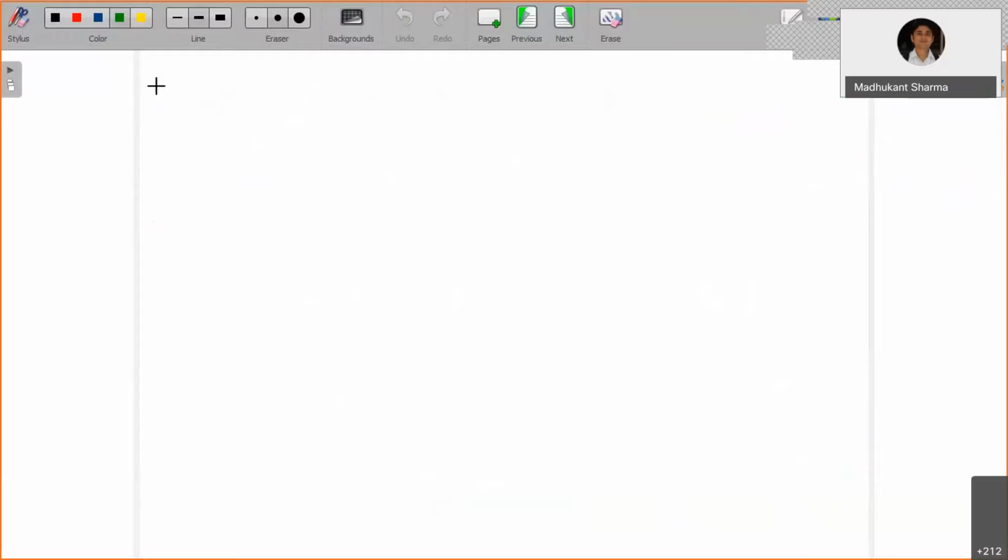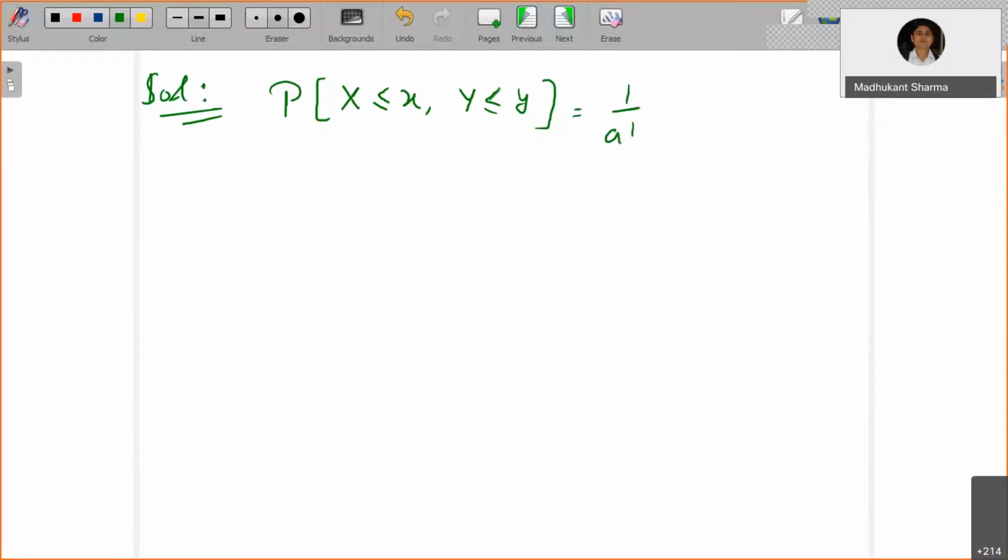So let me start by looking at the joint distribution function, P(X less than or equal to x, Y less than or equal to y). It is going to be equal to 1 upon area A into B, and the integration from 0 to x, 0 to y, dy dx. Yes.